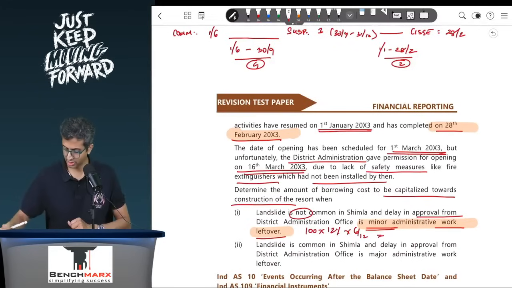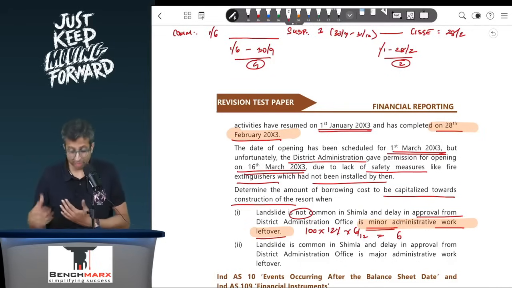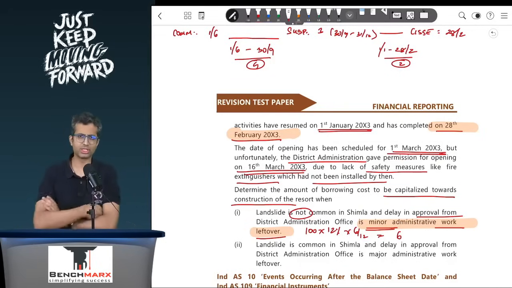And hence this is 12 into 6 by 12. So this is 6. The amount of 6 should ideally be capitalized. The remaining amount, whatever is the actual interest, you will sit and calculate. The remaining will be expensed to the profit and loss.